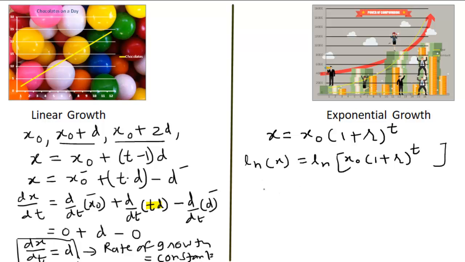Here let us explore this ln x. We will apply the product and power rule of natural logarithm, that is natural log of x0 plus, in logarithm products are converted into addition, t into natural log of 1 plus r.